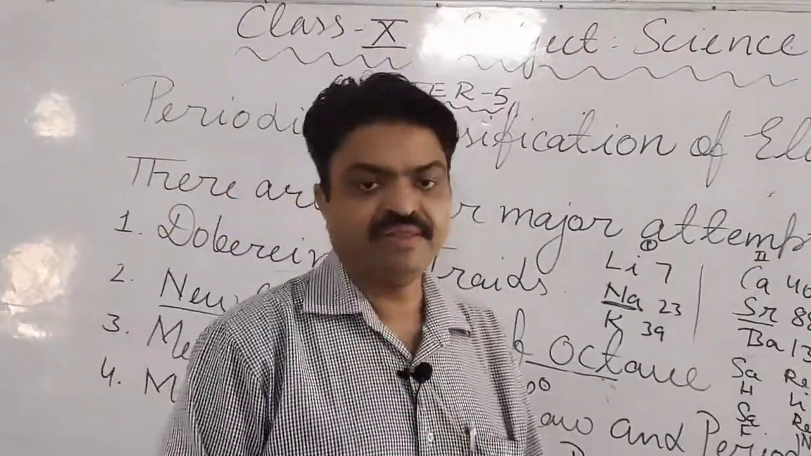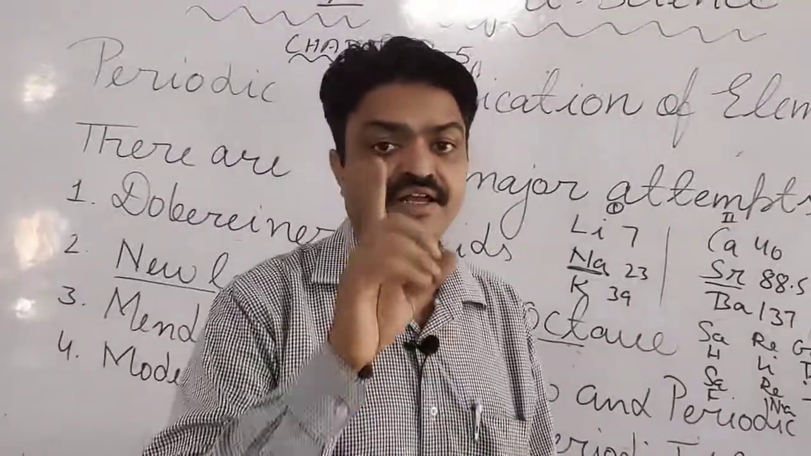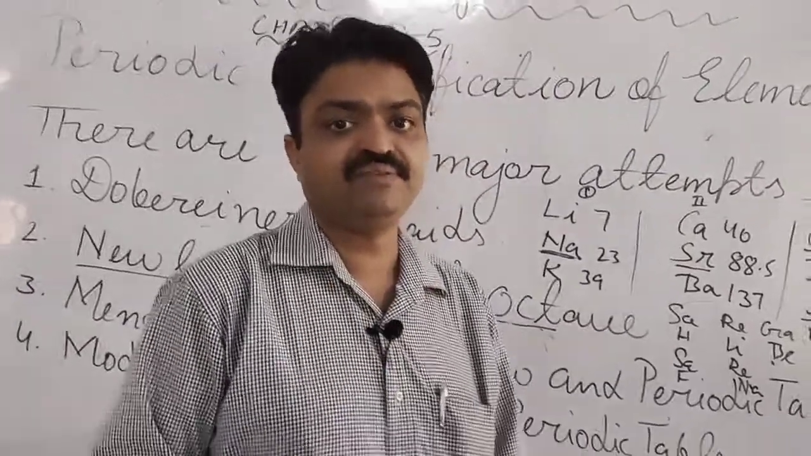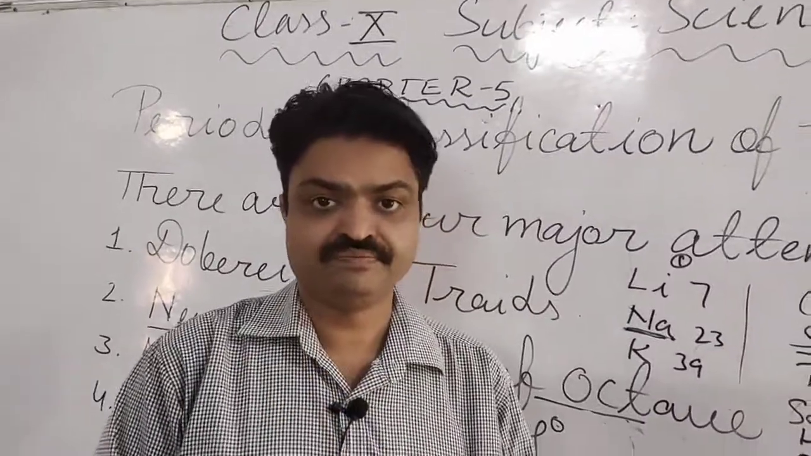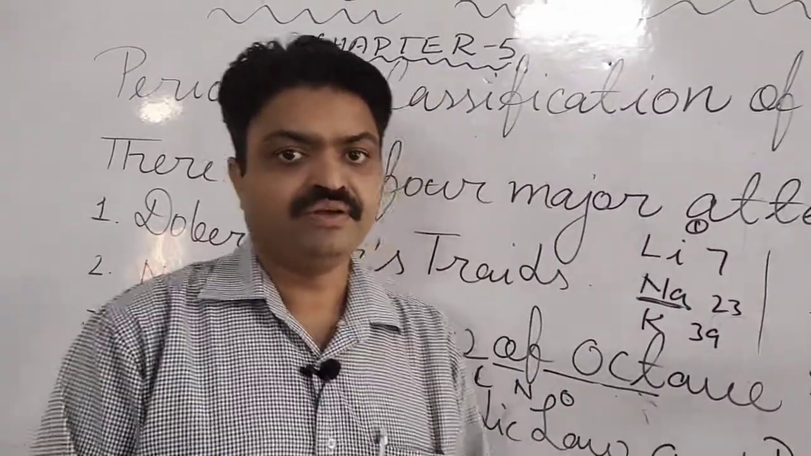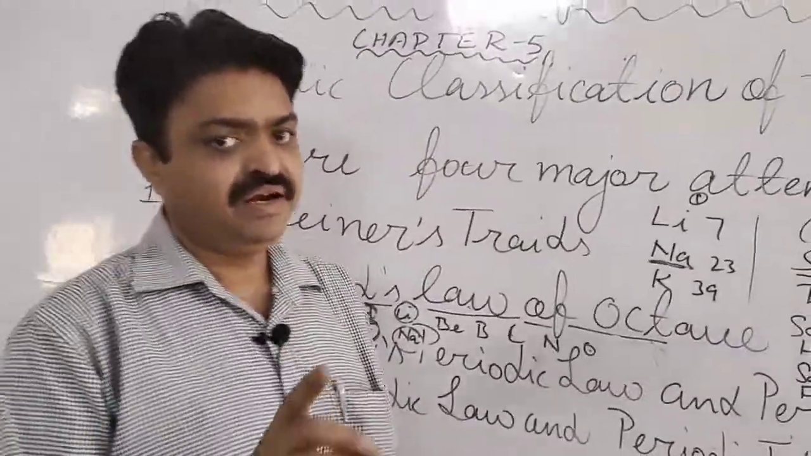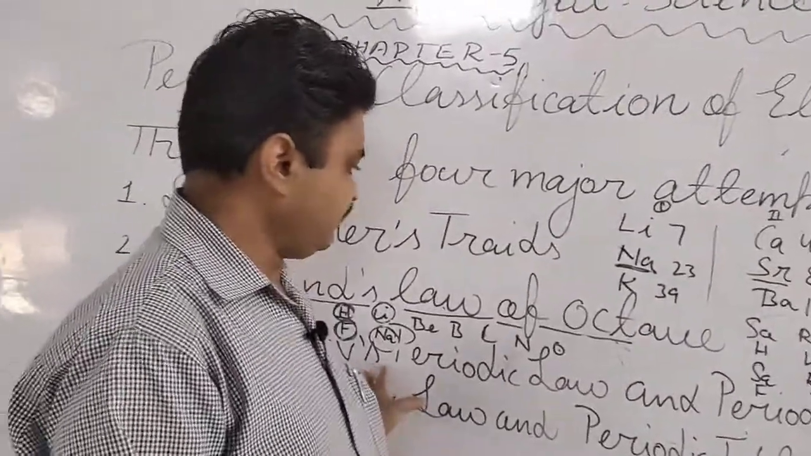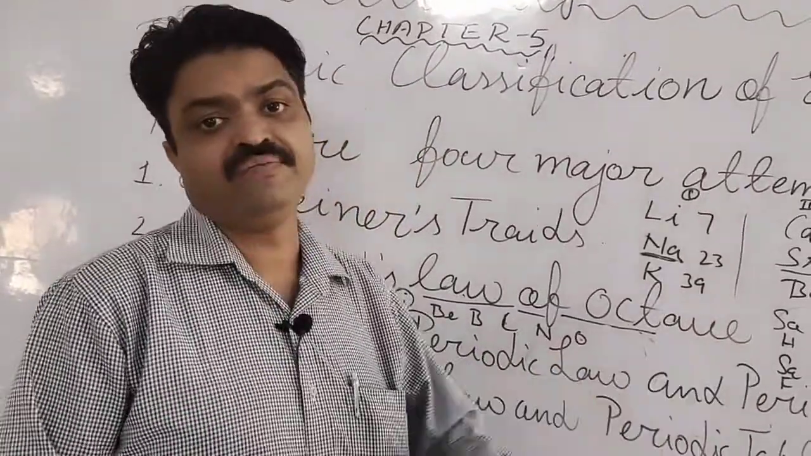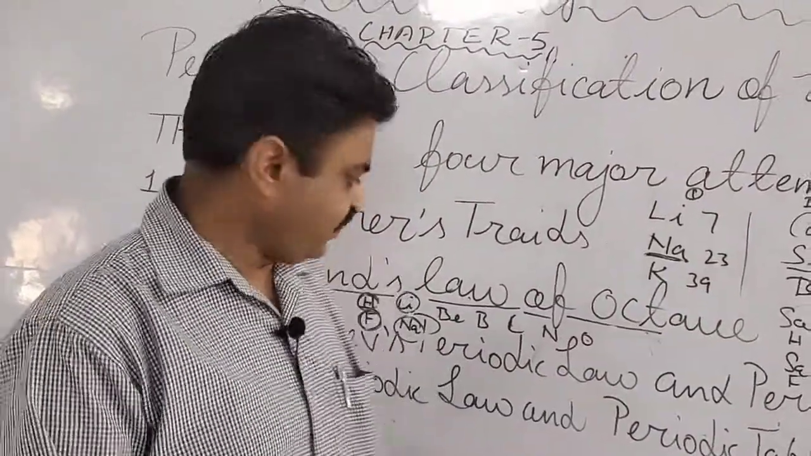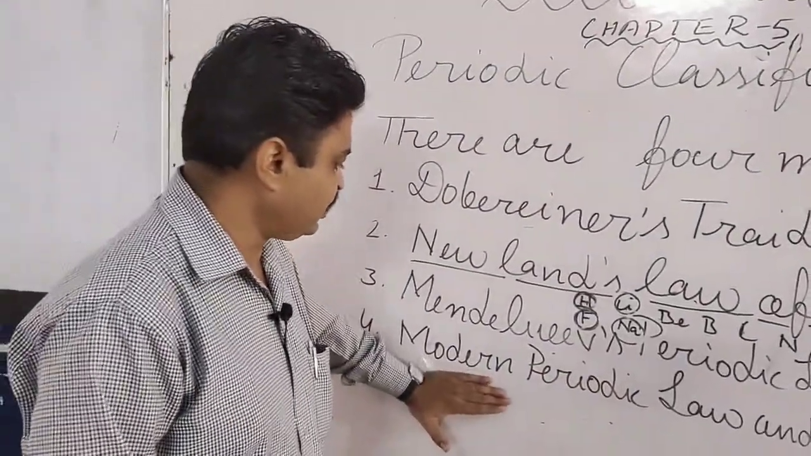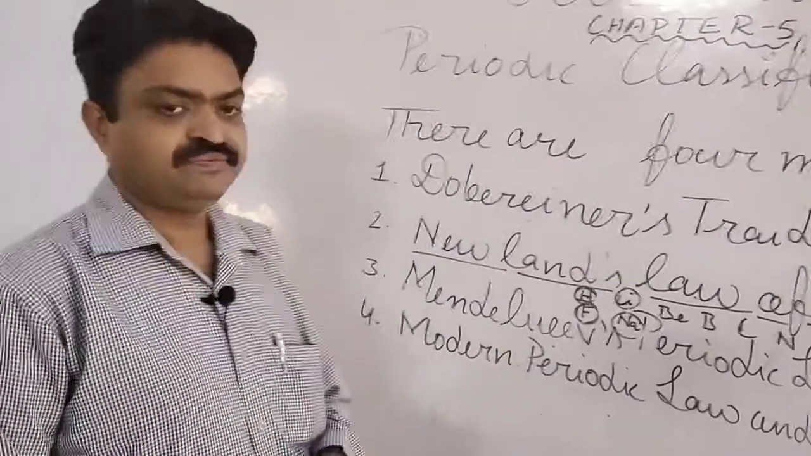In Mendeleev's periodic table, he arranged 63 elements, students, and those 63 elements were in 8 groups and 6 periods, arranged according to their atomic masses, meaning in increasing order of atomic masses. After Mendeleev's periodic table, the modern periodic table was given, students.